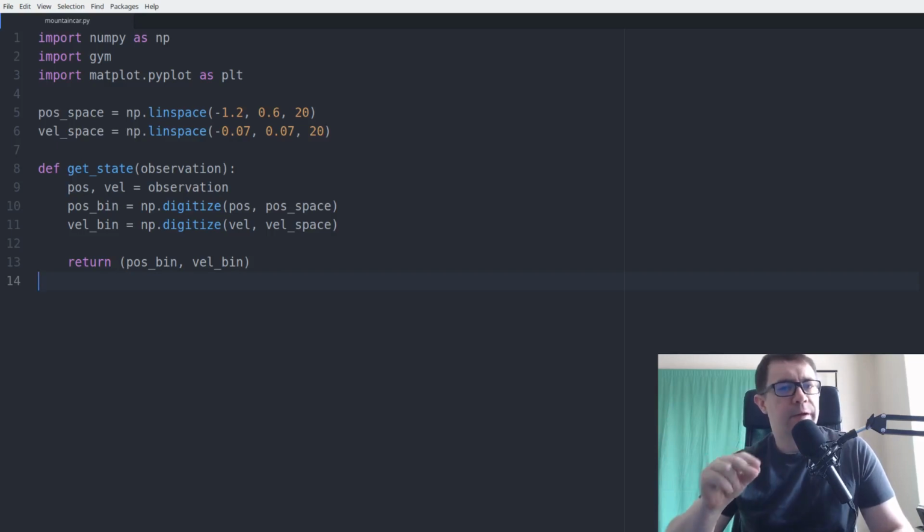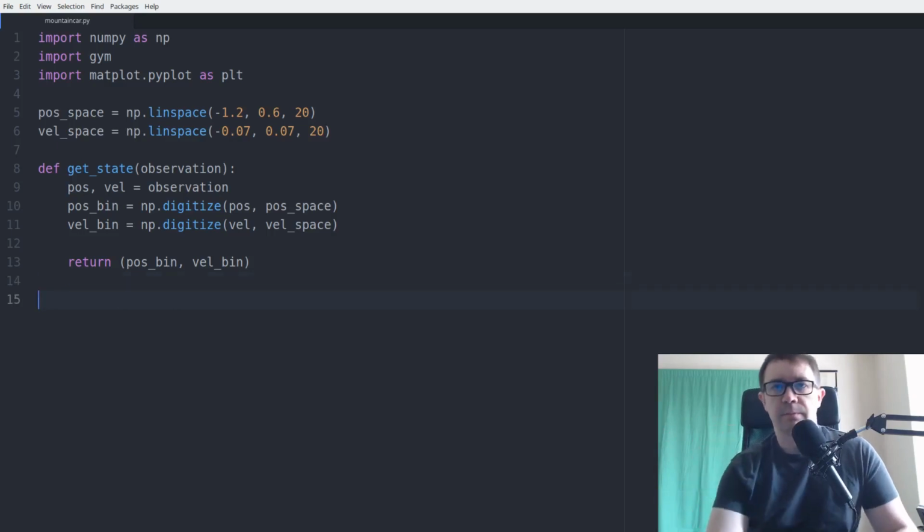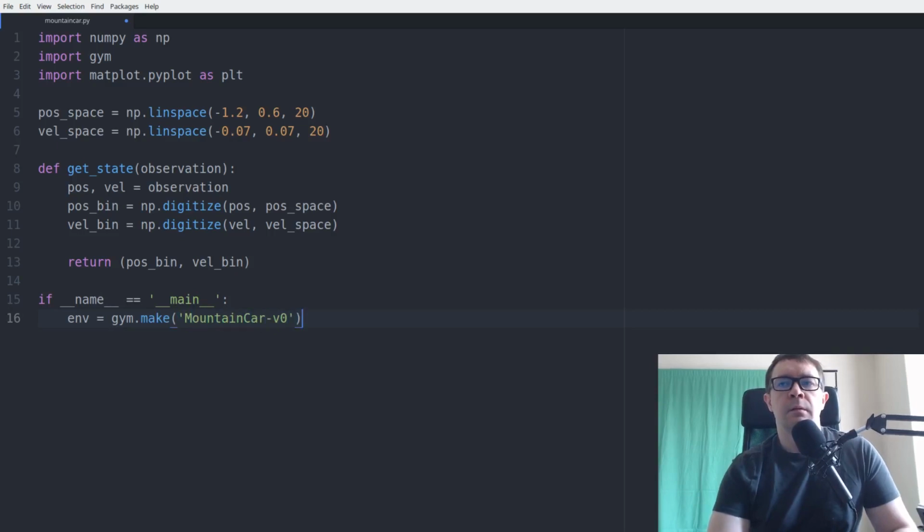Now that we have defined our function to take a continuous observation and turn it into a set of discrete ones, let's go ahead and test that out. We'll make our environment and play a single game. We don't need too many to see this.